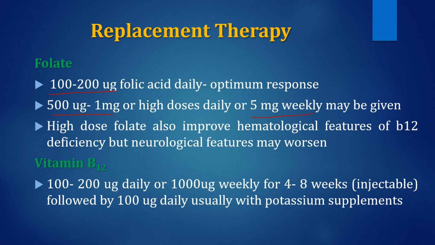If there is a concurrent B12 deficiency and we are only supplementing folic acid, then they may worsen the neurological features of B12 deficiency. Folic acid deficiency usually produces either GIT features like glossitis, diarrhea, or anemia. But B12 deficiency usually has neurological features like regression of milestones, convulsions, or paresthesia, peripheral neuritis, and sensation loss, vibratory sensation loss, and all these things. And these features may get worsen if we are only giving high dose of folic acid, not B12.